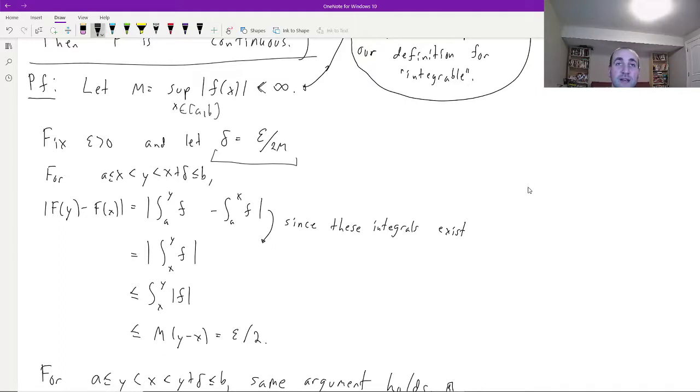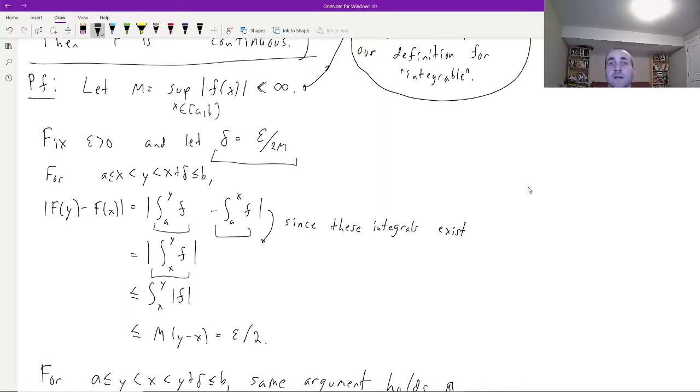The absolute value of capital F of y minus capital F of x, just by definition, is the integral from a to y of f minus the integral from a to x of f. And now we're going to do a bunch of calculations which are probably familiar, but which we justified in the last video. So that's equal to the integral from x to y of f. Why is that justified? Well, we had a linearity formula for integrals, and we could use that formula as long as all of the integrals that show up, this one and this one, in fact exist, which is the case here.